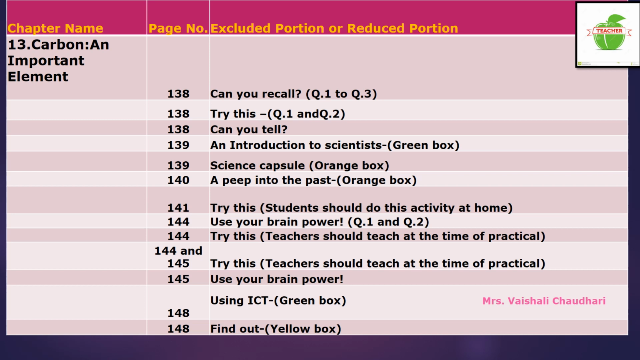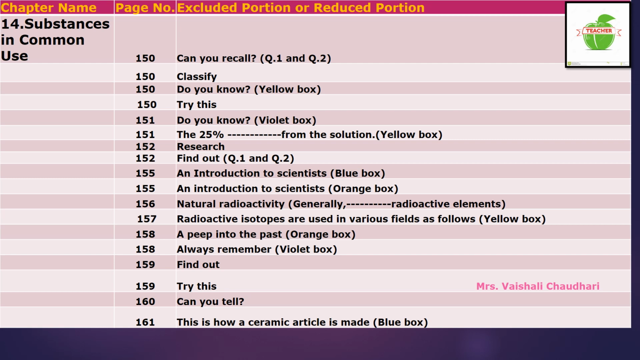Now on page number 148 only, find out the topic, that yellow box, that is also excluded from your syllabus. Now this was the reduction for chapter number 13. Now we will see the reduction for chapter number 14, Substances in Common Use.